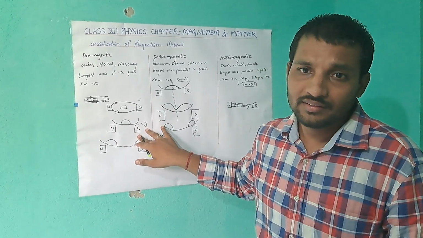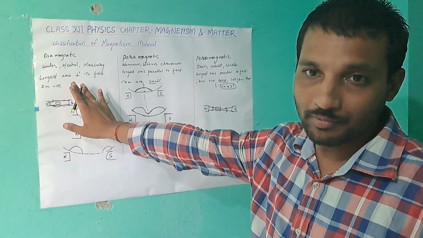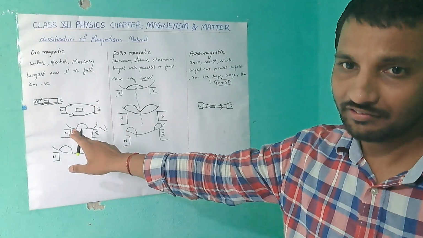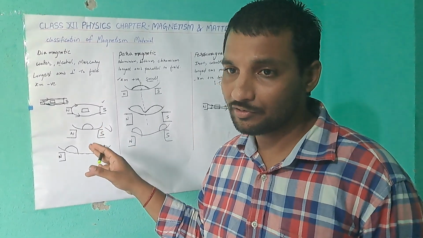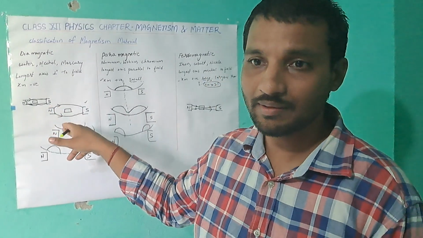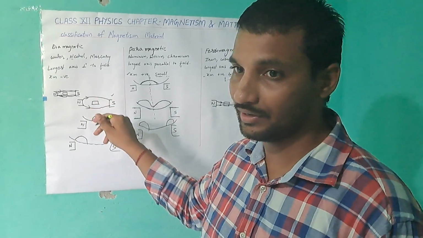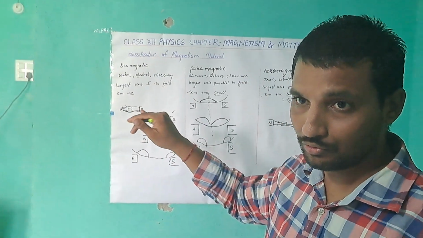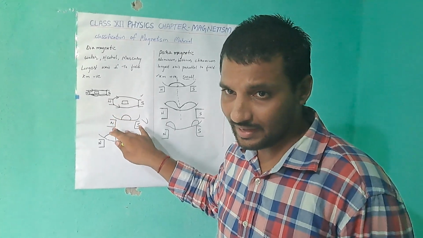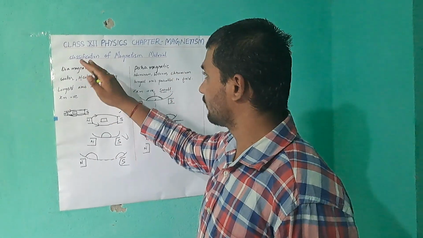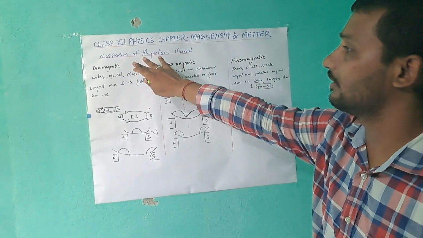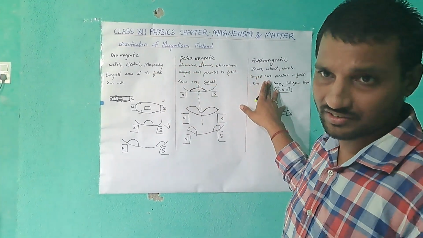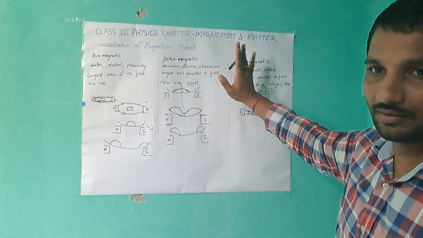Diamagnetic materials, because of the magnetic field, tend to shift towards the less magnetic field. The magnetic lines of force are pushed out and do not pass through it. So we discussed these differences. Next, the classifications, which we discuss briefly.